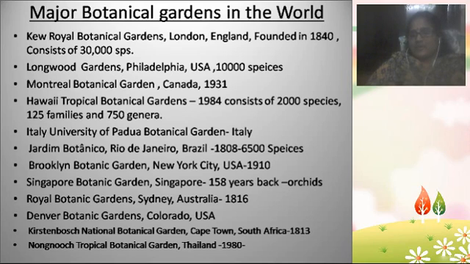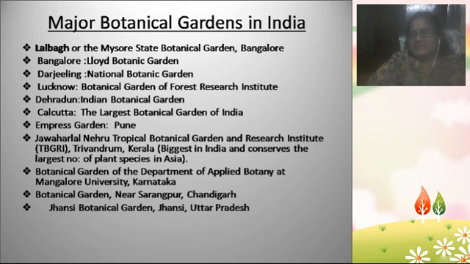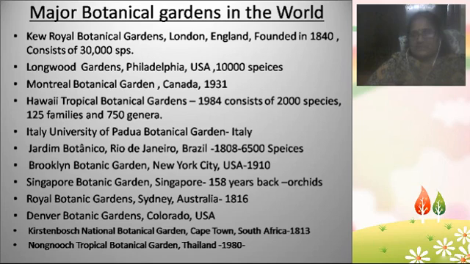And the Denver Botanic Gardens, present in Colorado in the USA. The next one is Kirstenbosch National Botanical Garden, Cape Town, South Africa, established in 1813. And the Nong Nooch Tropical Botanical Garden, a very famous and very beautiful botanical garden, present in Thailand and established in 1980. So these are the major botanical gardens present in the world.